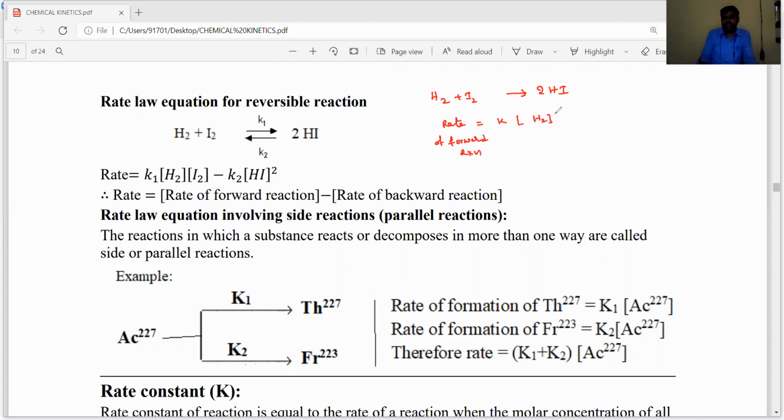Okay, K into concentration of H2 power 1 into concentration of I2 power 1. And for the backward reaction, you have to consider, dear students, 2HI is converted into H2 plus I2. For this, the rate of backward reaction is equal to K into concentration of HI whole to the power of 2. So for this, the overall reaction